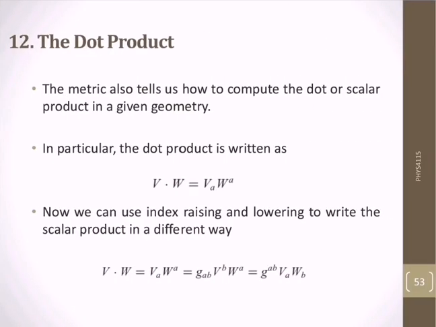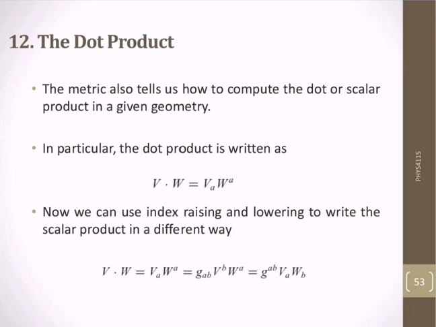Next we will discuss the dot product. The metric also tells us how to compute the dot or scalar product in a given geometry. In particular, the dot product is written as v dot w. For example, if we have two vectors v and w, then we can write the dot product as v dot w is equal to v^a w_a. One index is subscript and the other is superscript.